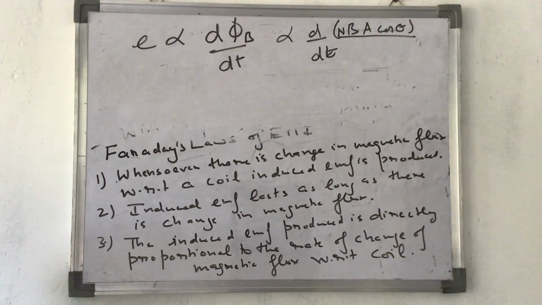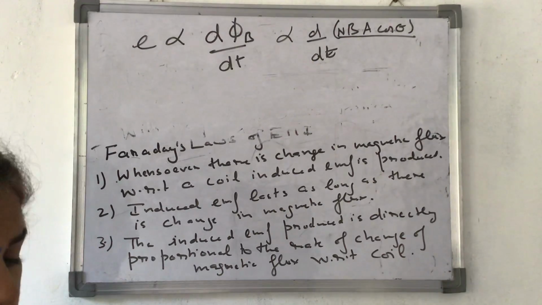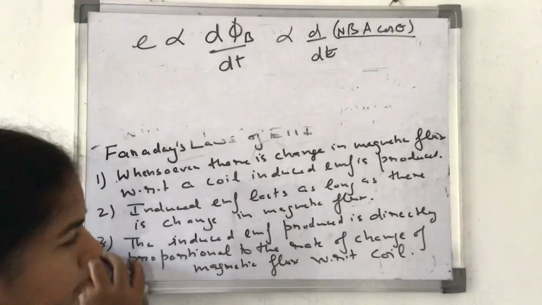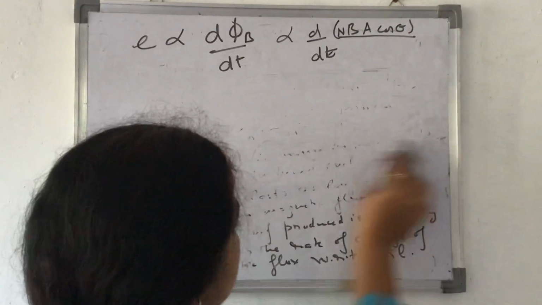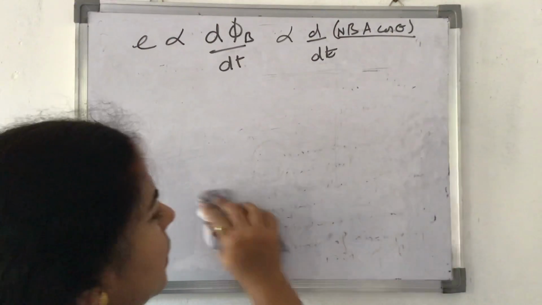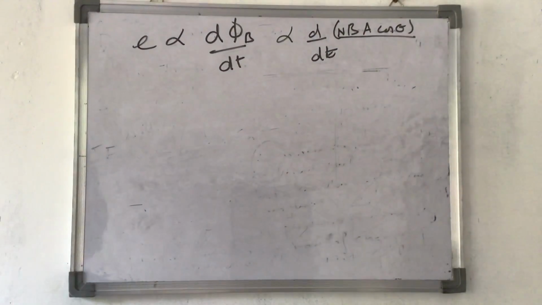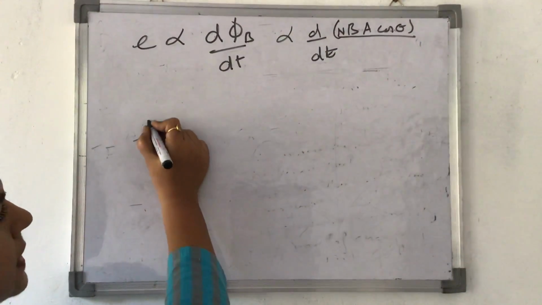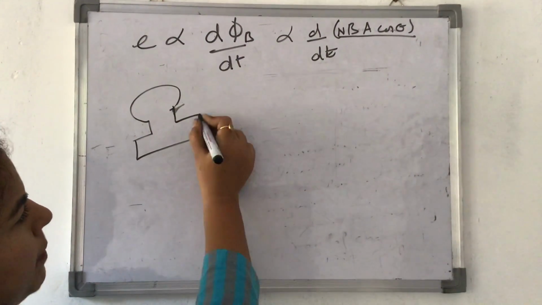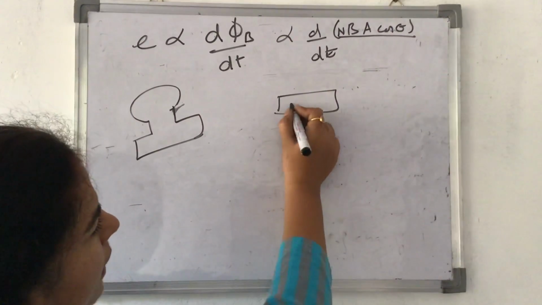Okay. Everywhere I am mentioning induced EMF and I am not mentioning induced current. Let me tell you what is the significance of it. Why I am mentioning induced EMF and not induced current. Everywhere, let's say this is my coil and towards it a magnet is brought. The north pole of a magnet is brought.